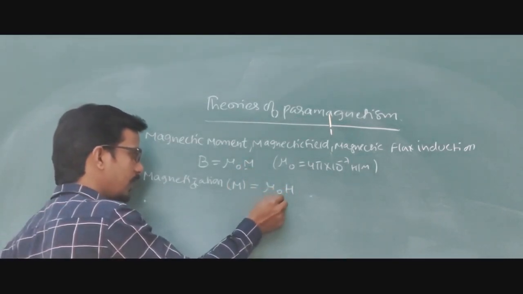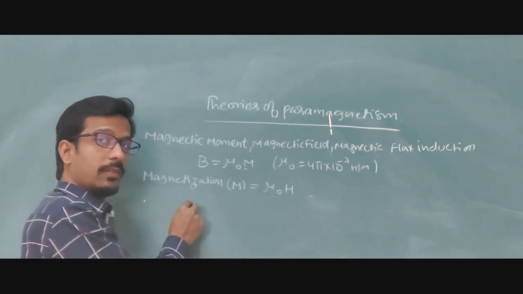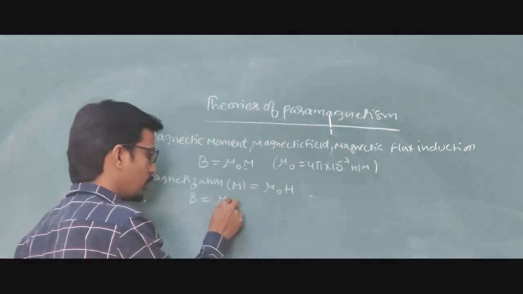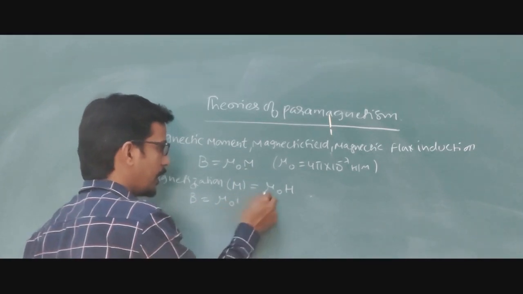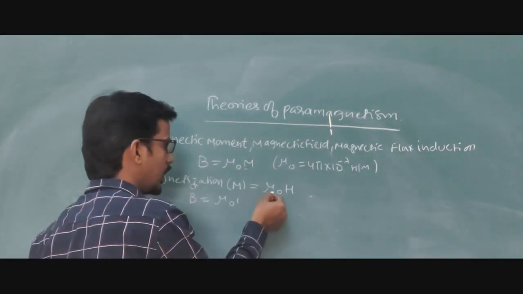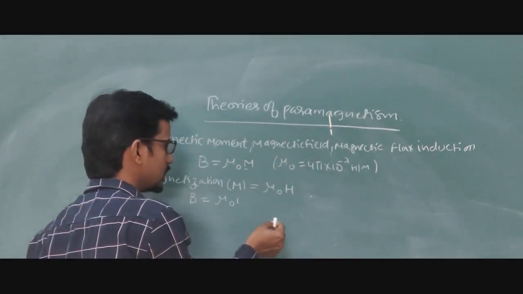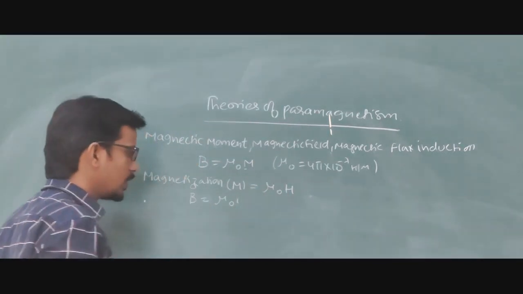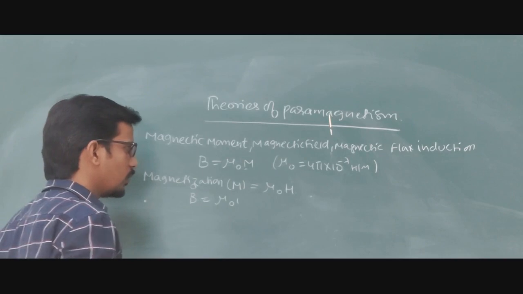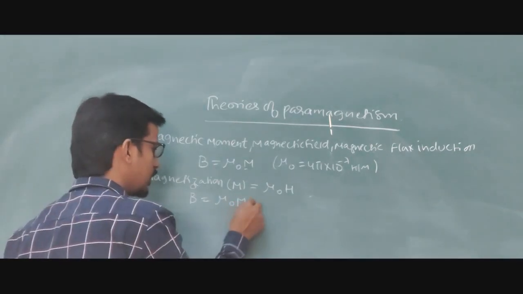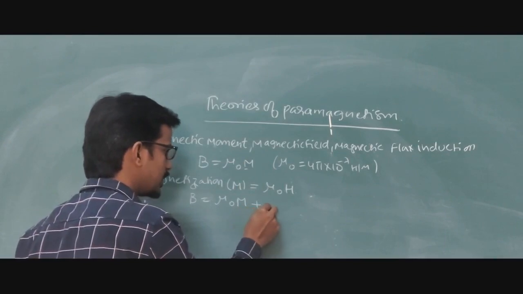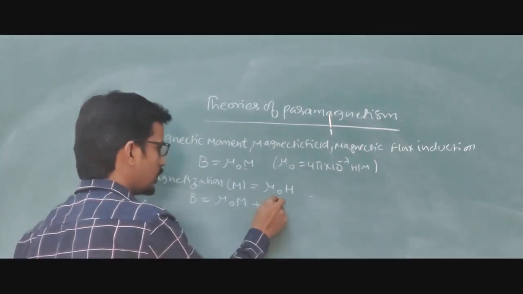Now, substituting the M value in this, we are going to get another equation: B equals mu naught H, and we substitute all these values in this. So we are going to get a new equation. What is the new equation? Let us find it by adding both, not substituting directly. Plus mu naught chi H.